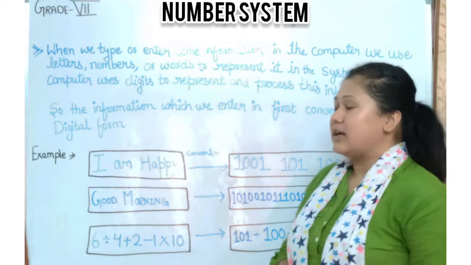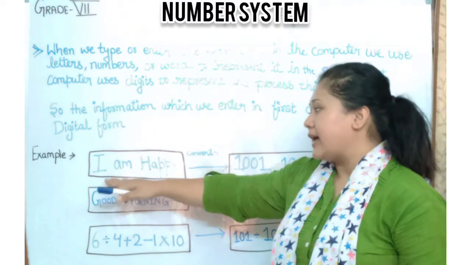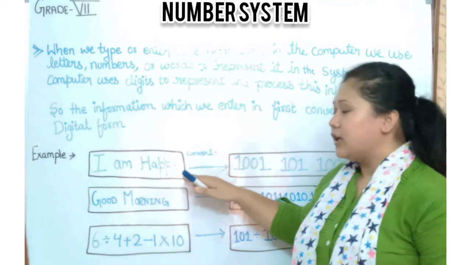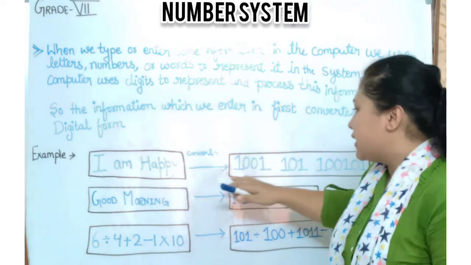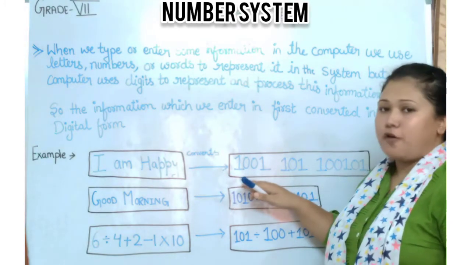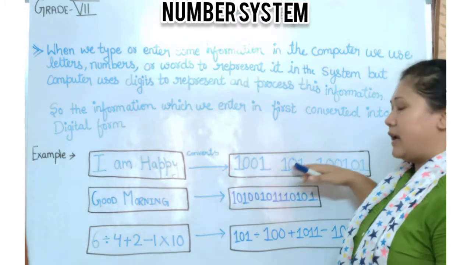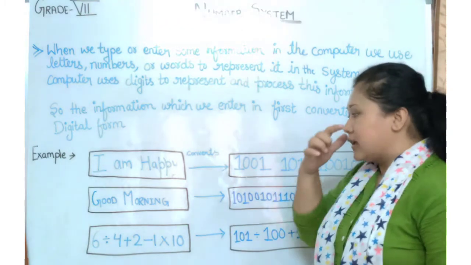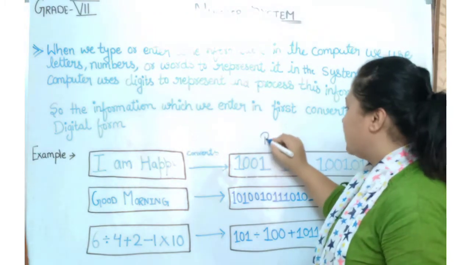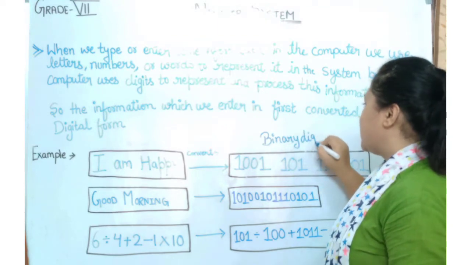Now you can see here a simple example, like we have typed "I am happy". Now computer will convert these words into its own language. And what is its own language? Digital form or binary form, that is 1001 and 001 and so on. So the combination of 0 and 1 is called binary digits.